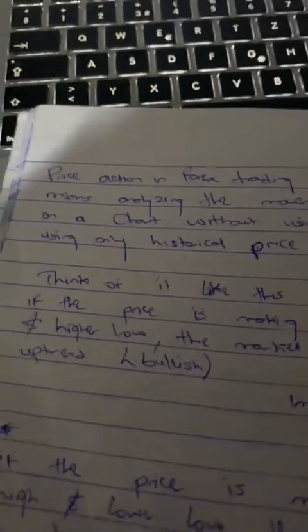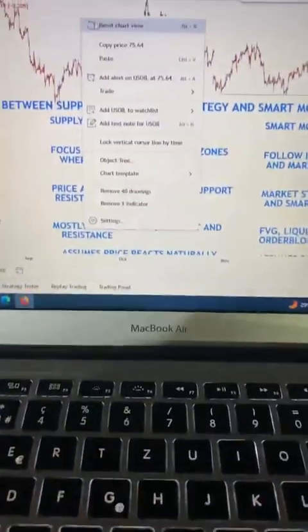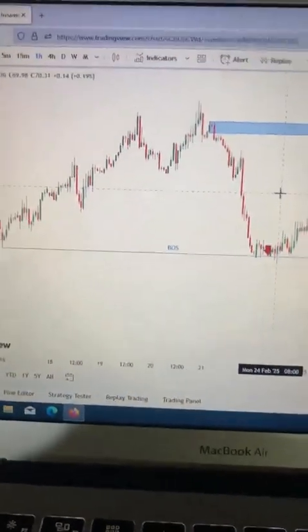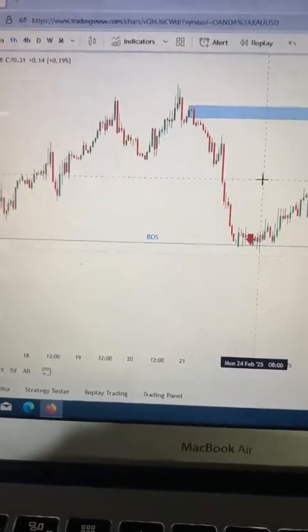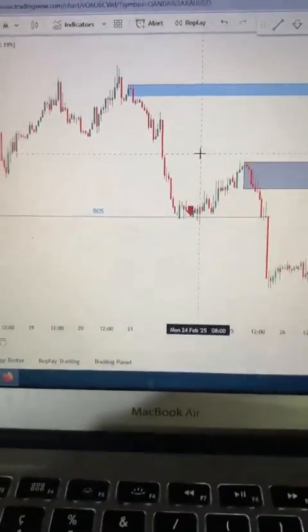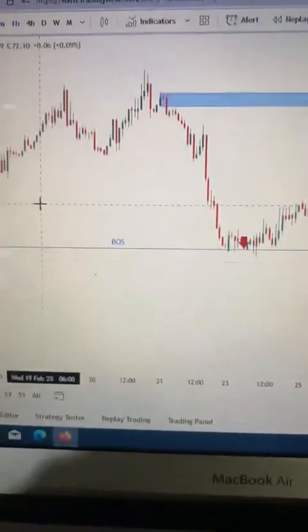I said price action in forex trading simply means analyzing the movements of price on a chart without using indicators, using only historical price data. Let me explain. Let's go to the chart. If you are a supply and demand trader, we don't want to see any indicator in your charts. We want you to be using price action. Price action is from your previous price. What happened in your previous market? Your previous printed candles are your price action.